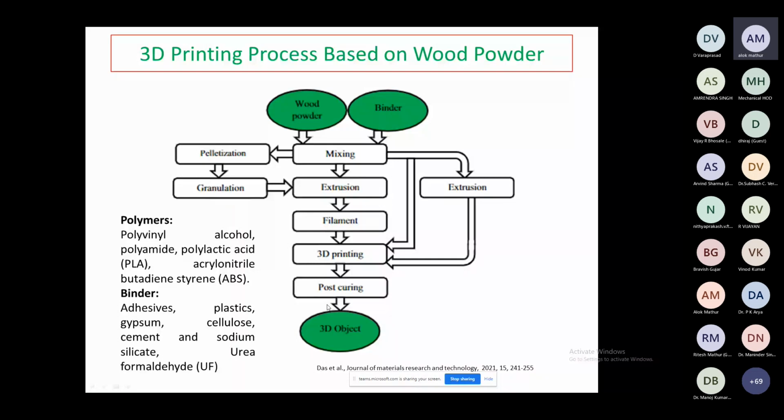Different types of polymers and binders you can generally use. Polyvinyl alcohol, polyamides, polyethylene, acrylonitrile butadiene styrene, ABS, these have already been used, as I have researched from research papers. Some binders we can use also. Adhesives have already been used. So plastics and gypsum, cellulose or lignocellulose, cement and sodium silicate or urea formaldehyde have already been used in the case of wood powder based product development.